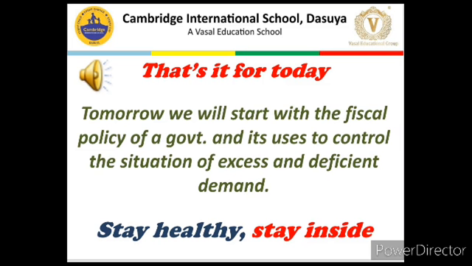So what is the role of government in rectifying these situations of disequilibrium in the economy, or how can government control the situation of excess demand and deficient demand in the economy? For this, government has got many instruments and policies which it uses according to the situation, and out of those, in tomorrow's lesson we will talk about the fiscal policy of a government. So you can Google what fiscal policy is or what are the constituents of fiscal policy. Rest we will discuss in tomorrow's class.